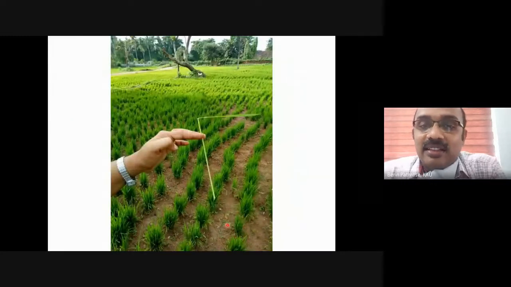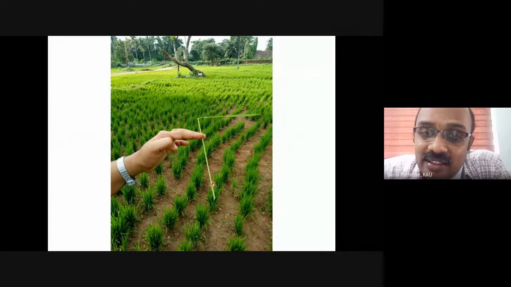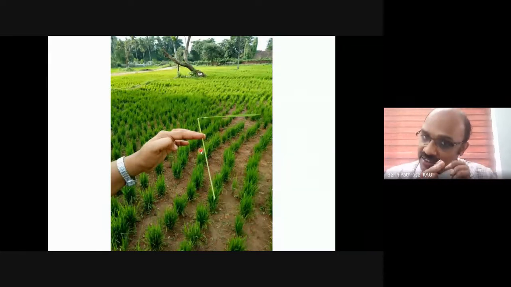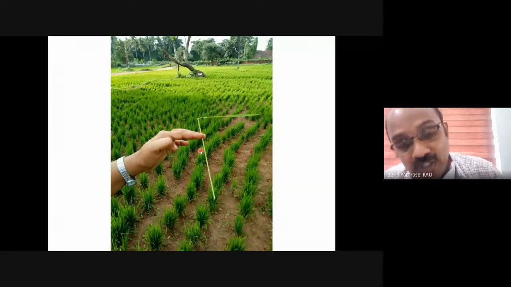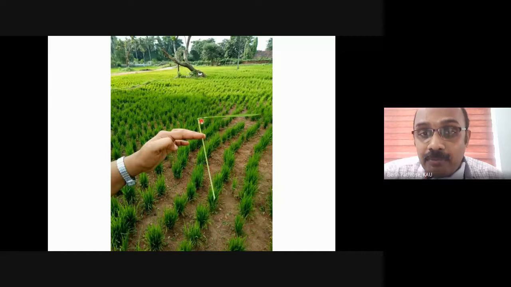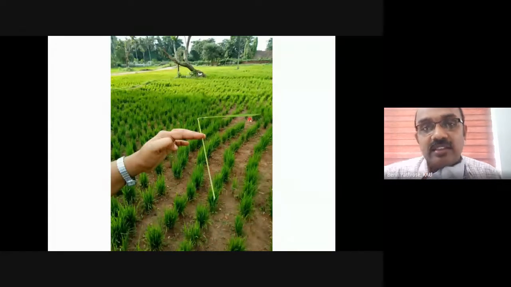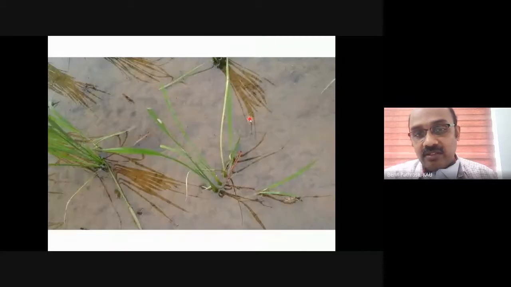See this. This is the cylindrical gall. This is the modified leaf sheath. The leaf sheath will be modified into a cylindrical gall. The color of that gall will be white. That is why it is called onion shoot or silver shoot. At the tip of the gall, you can see a reduced leaf blade. That is what we normally see in the field.